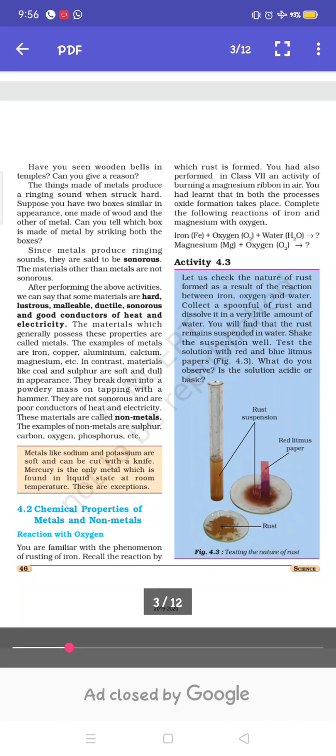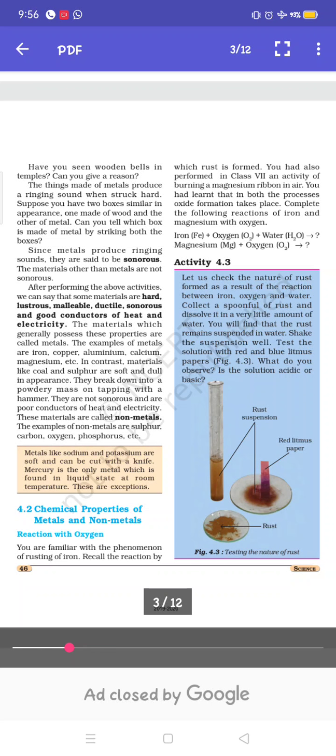Non-metals are brittle in nature, which means if we hammer non-metals they will break into pieces. Non-metals are non-ductile, which means we cannot make wires. Non-metals are non-sonorous. Non-metals are poor conductors of heat and electricity, except graphite, a form of carbon, which is a good conductor of heat and electricity.